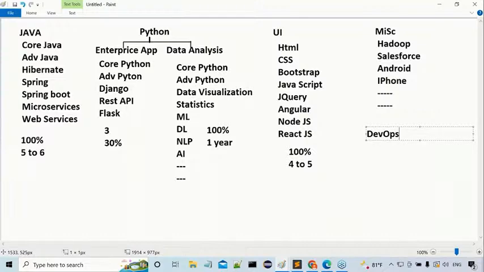In my ICICI Bank, for the sake of internal processing, I require a software application for simplifying my internal process. Then I give this particular project to some development company.